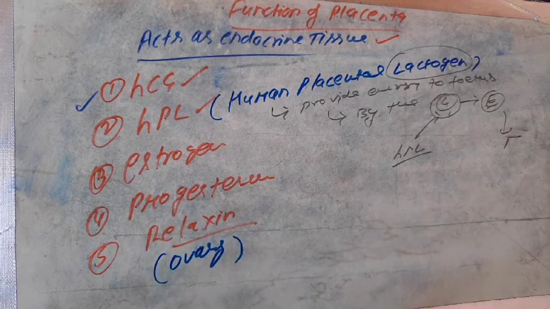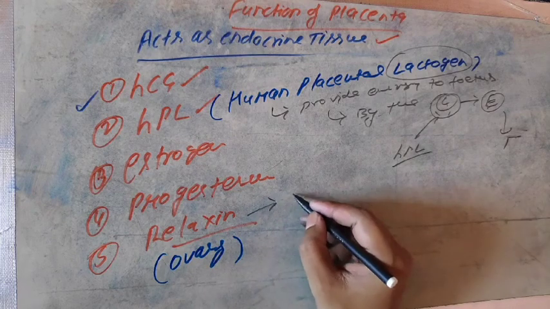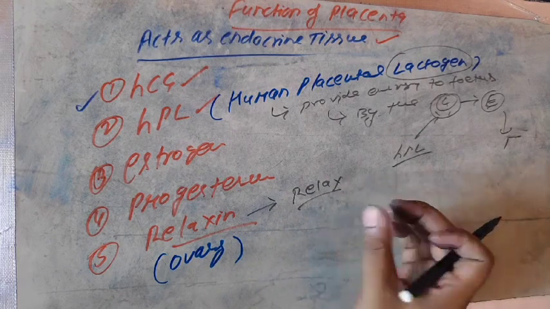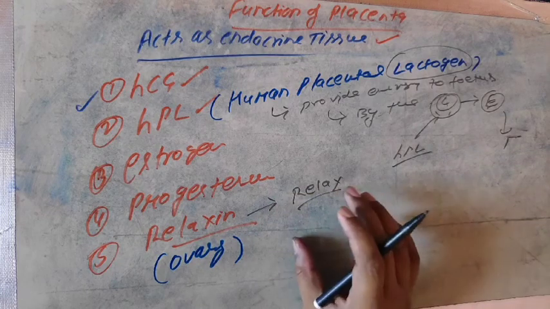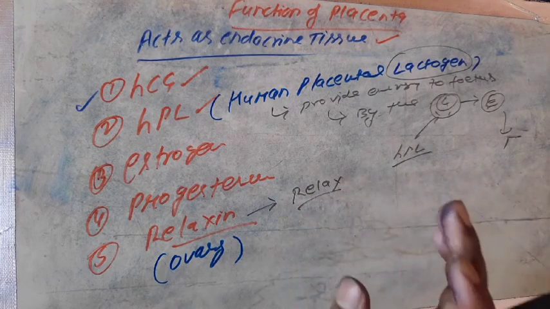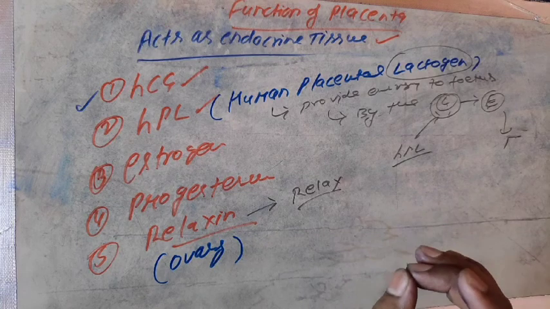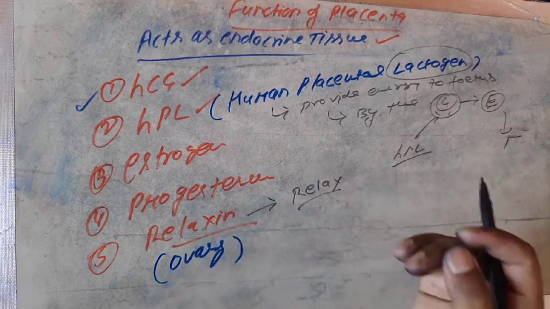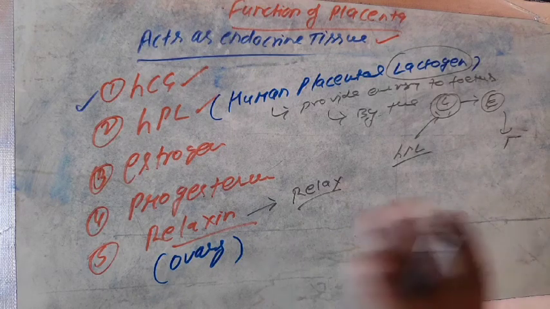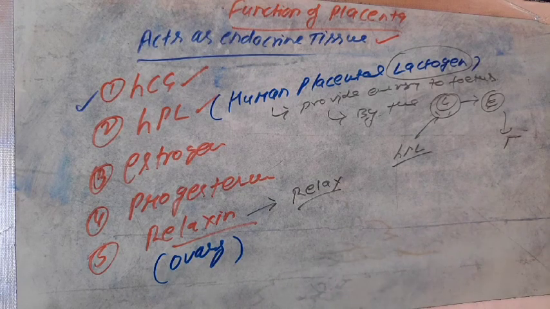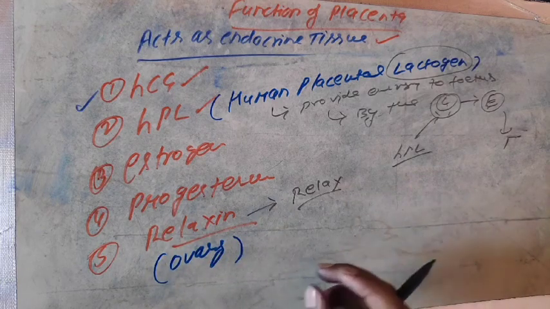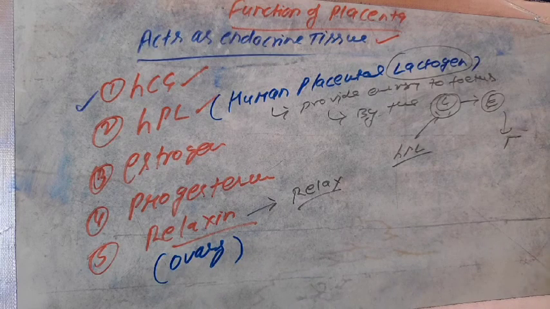Before and after pregnancy, the ovary does not secrete relaxin. And the function of relaxin, as per its name, is to provide complete satisfaction to the growing embryo, so that no activity can be seen during embryonic development. Even after birth, you can see a normal baby has various activity of forelimbs and hindlimbs, but there will be no movements by the growing embryo at the time of embryonic development.